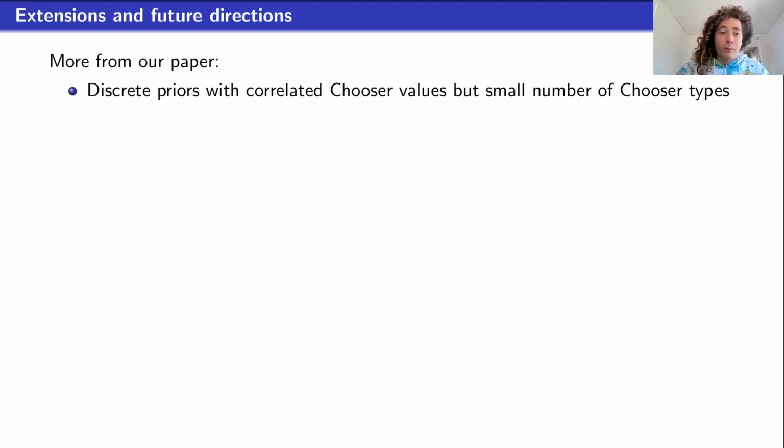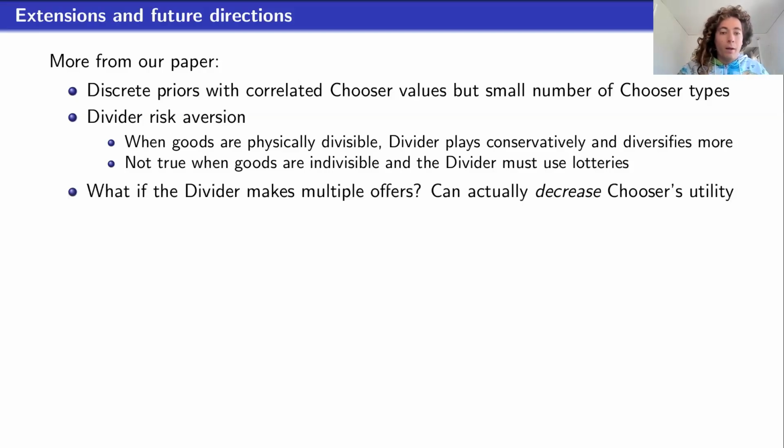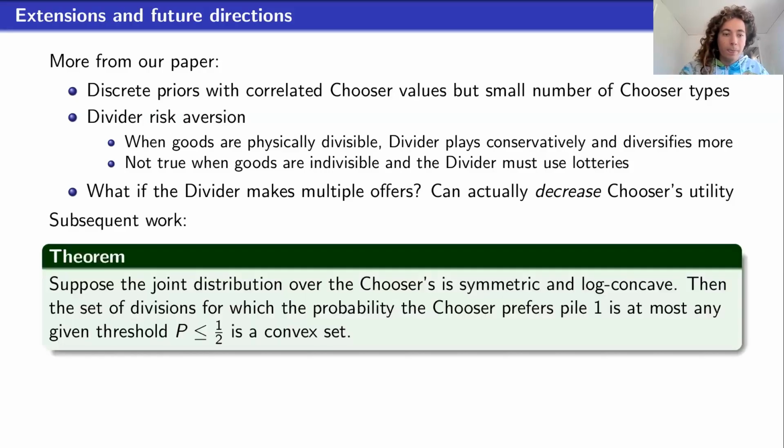There are more things in our paper as well, where we consider the computational problem with discrete priors, and we even allow correlation. We also have a section on risk aversion, where we show how that would affect the game and prove a straightforward result about that. We also consider an extension where the divider can make multiple offers to the chooser in addition to the division, and counterintuitively show this can actually decrease the chooser's expected utility.